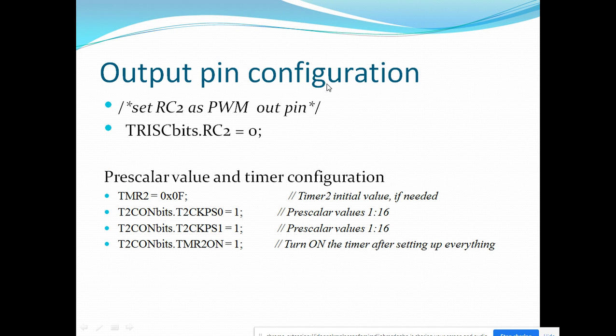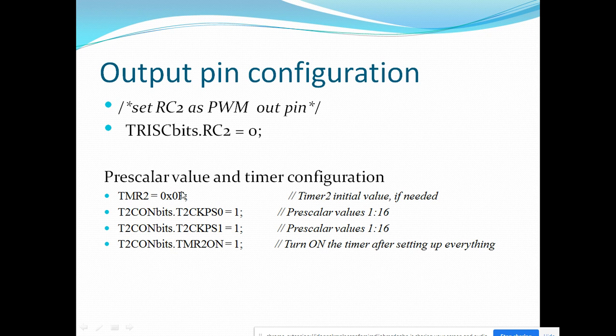Here you can see the output pin configuration, RC2. If I am going to use the CCP2 module, then I should write TRISC bits dot RC2 equal to 0. If I need to configure the whole port as an output port, then I will write TRISC equal to 0x00. Along with this is the prescaling option for Timer 2.